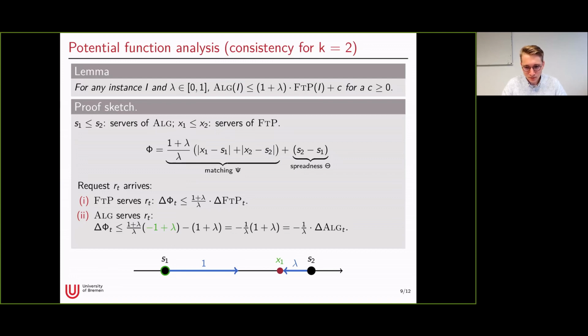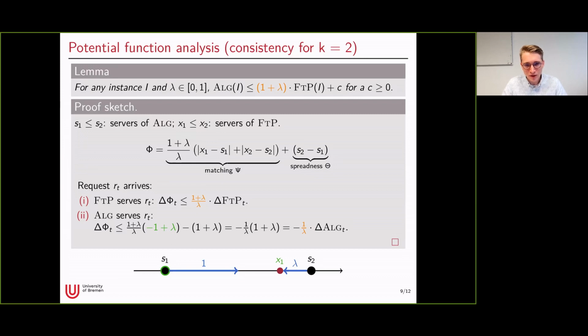And this then just gives a lower bound of 1 over lambda times the cost of the algorithm on the decrease of the potential. And in the final step, we can just divide these two factors and get our consistency ratio. So this was a short sketch of the proof for the consistency case.